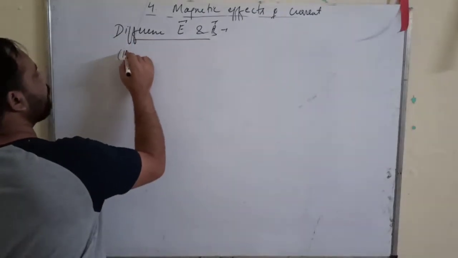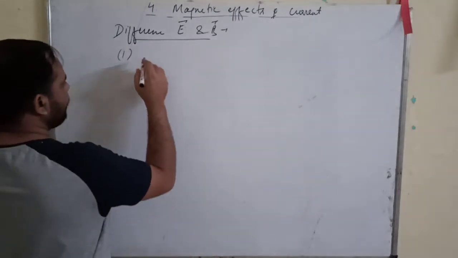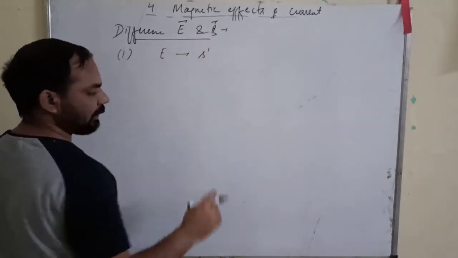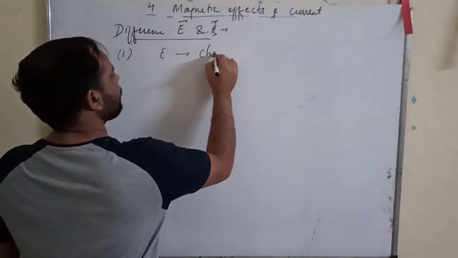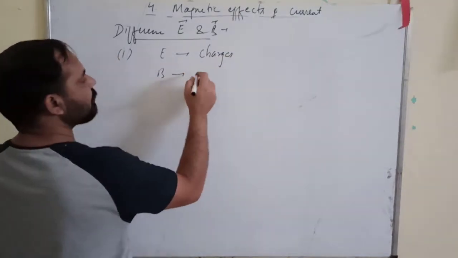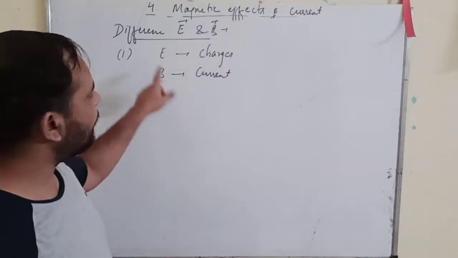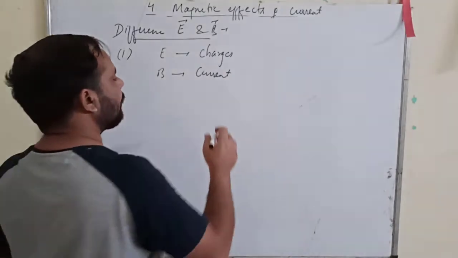The first difference, which is a very important difference, is that electric fields are created by charges, and magnetic fields are produced by currents. It means the source of the electric field is a charge and the source of the magnetic field is a current element.